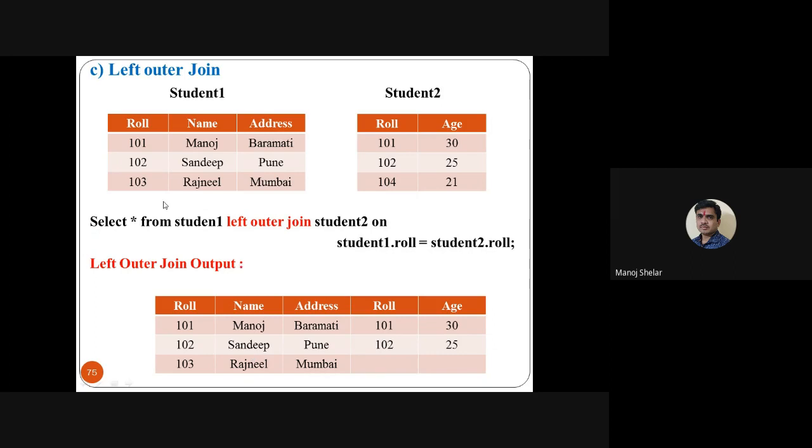In case my query is select star from student 2 left outer join student 1, then the left table is student 2 and the right table is student 1. So the left table is displayed as it is, and 104 is not available, so blank is displayed on the right side. So it depends on the query. Here student 1 is the left table and student 2 is the right table. Simple.